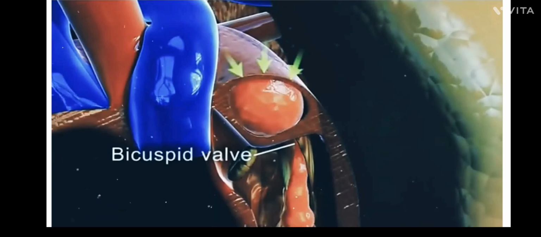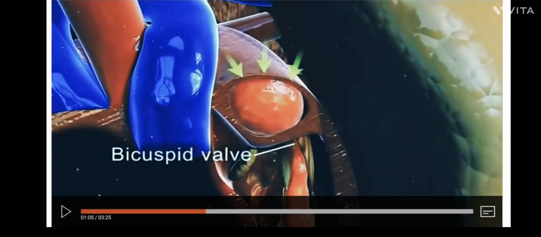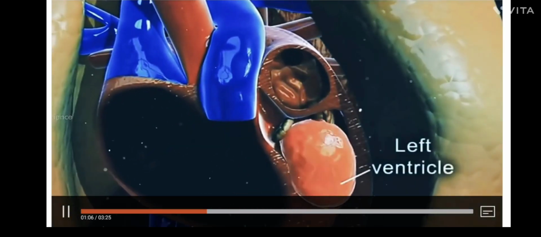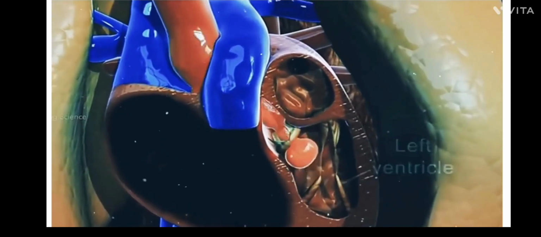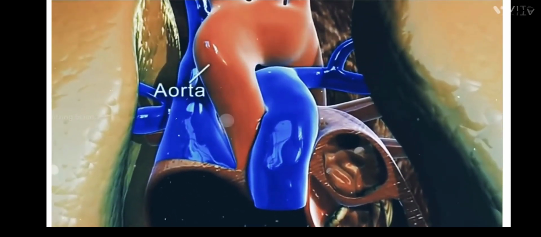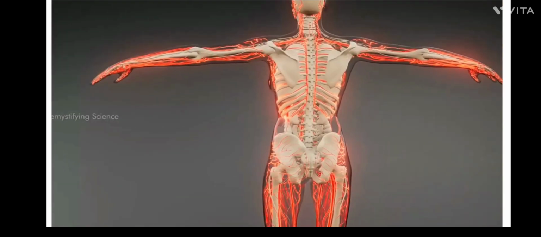Okay, now what will happen? The left ventricle will pump the oxygen rich blood to the rest of the body. Now what will this left ventricle do? It will pump the oxygen rich blood to all parts of the body with the help of the aorta. See here, this is the aorta. With the help of the aorta, the blood will reach all parts of the body.